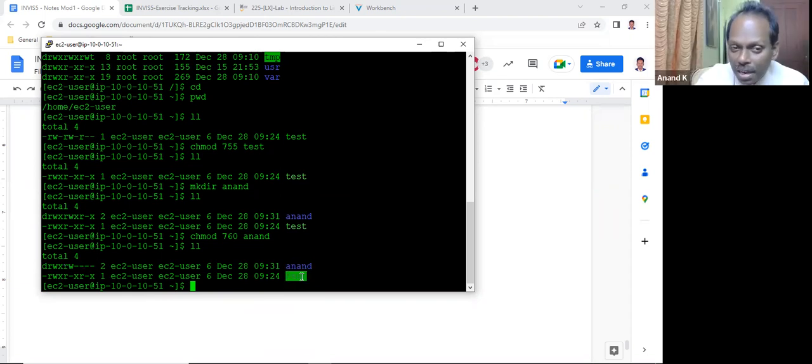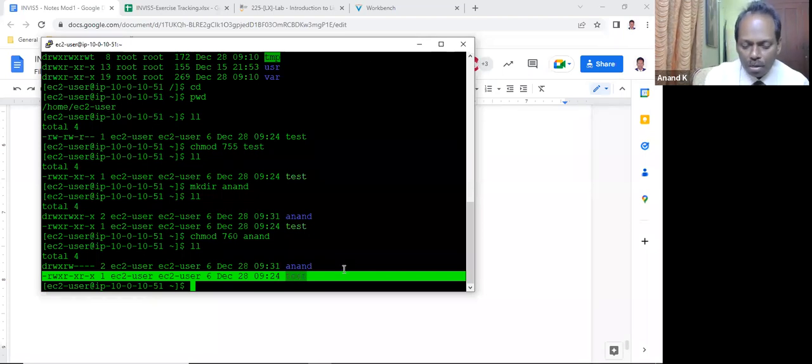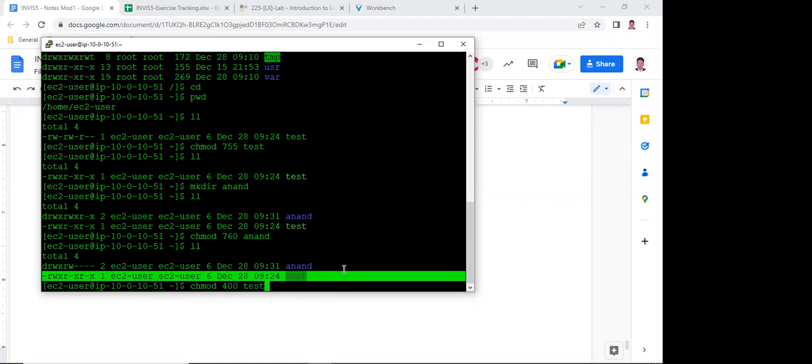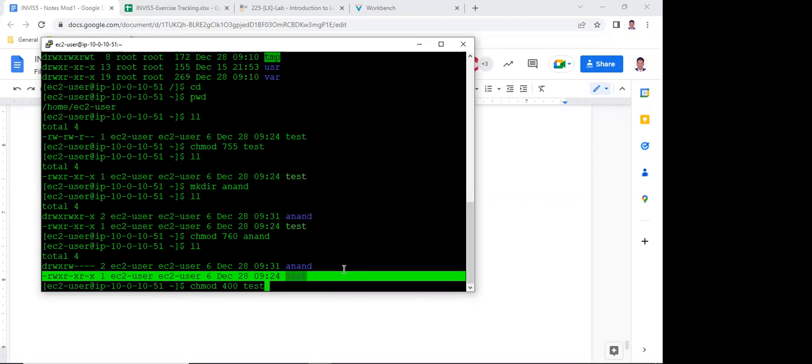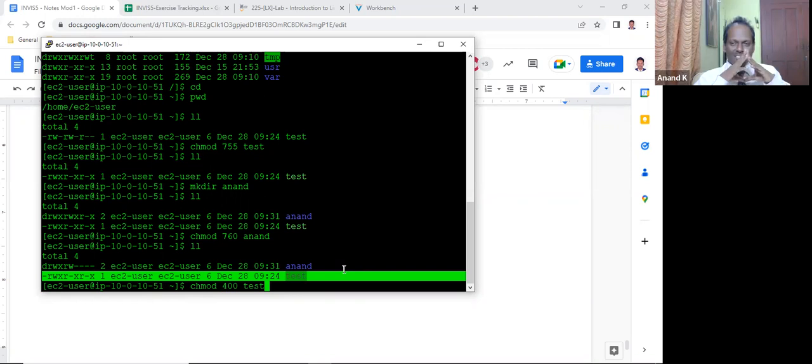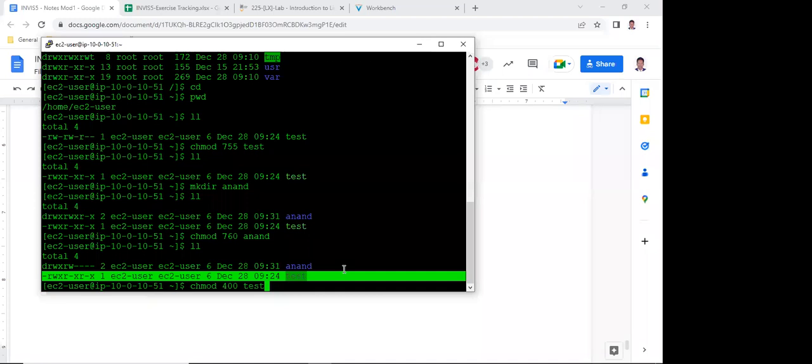Right? So here I'll change this one permission, chmod 400 test. What happens if I do like this? Owner gets read only, and the remaining are 0, 0. Group and others will not have access. Only the owner will have access to the file. What permission am I giving for the owner? Only read, nothing else.